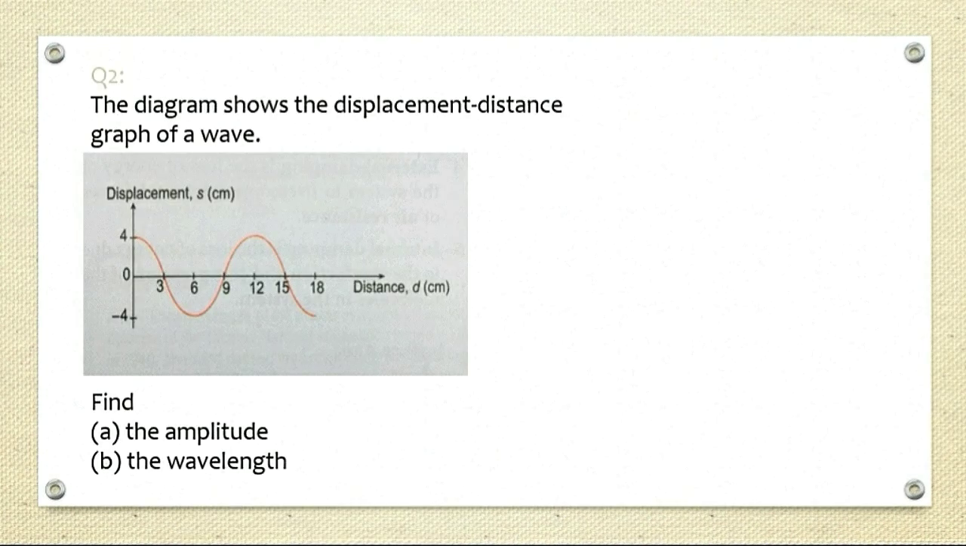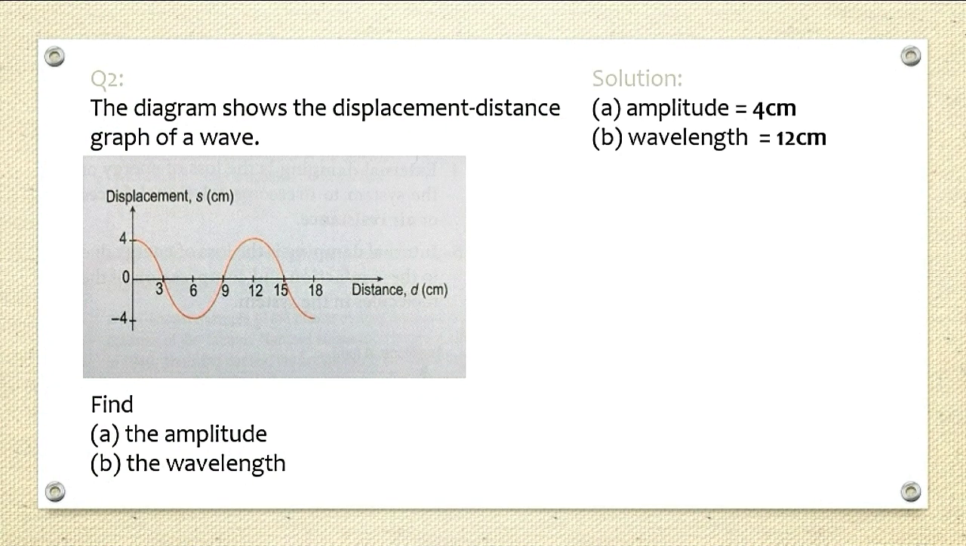Next is our question 2 with a graph. From the graph given, find the amplitude and the wavelength. From the graph, we can observe that the highest displacement of the wave from the equilibrium position is 4, so the amplitude of the wave is 4 cm. And the distance between two peaks is 12 cm, which is from 0 to 12, so the wavelength of the wave is 12 cm.